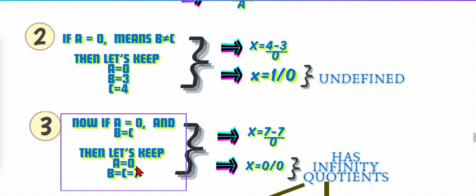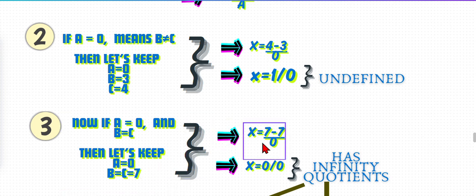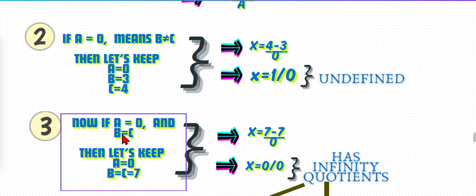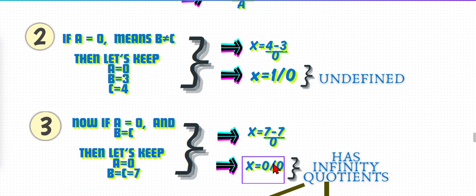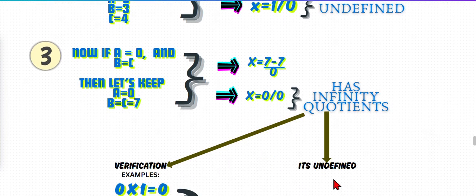Now b is equal to c, which is both are equal, so let's keep some number like 7. So x equal to 7 minus 7 by 0, because c minus b is 7 minus 7. So 7 minus 7 is 0. 0 by 0 has infinity quotient, which is undefined.